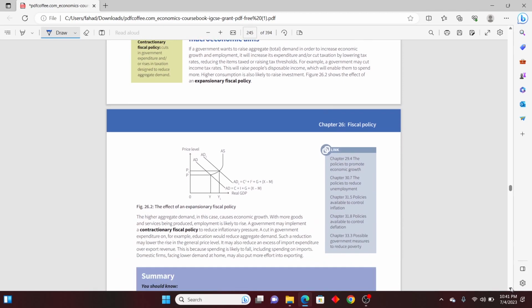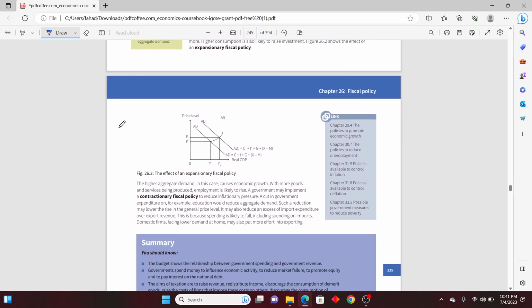Effects of fiscal policy on government macroeconomic objectives. Government has four objectives, you know this very well: employment, output, and balance of payments. Output is also said as GDP, and low inflation. These are the objectives. This is the aggregate supply curve, this is the aggregate demand curve. You see that aggregate demand will increase because of an expansionary fiscal policy. You want people to buy more and spend more, so the demand curve shifts to the right hand side.